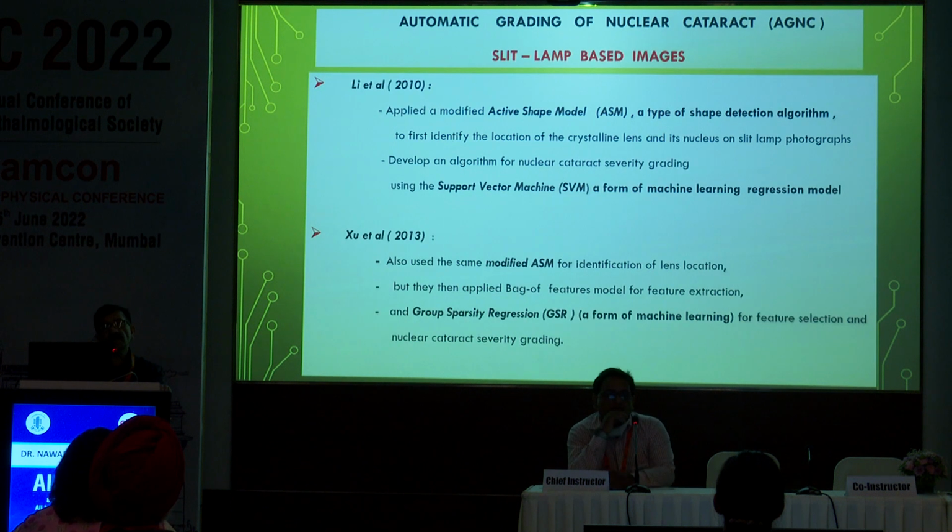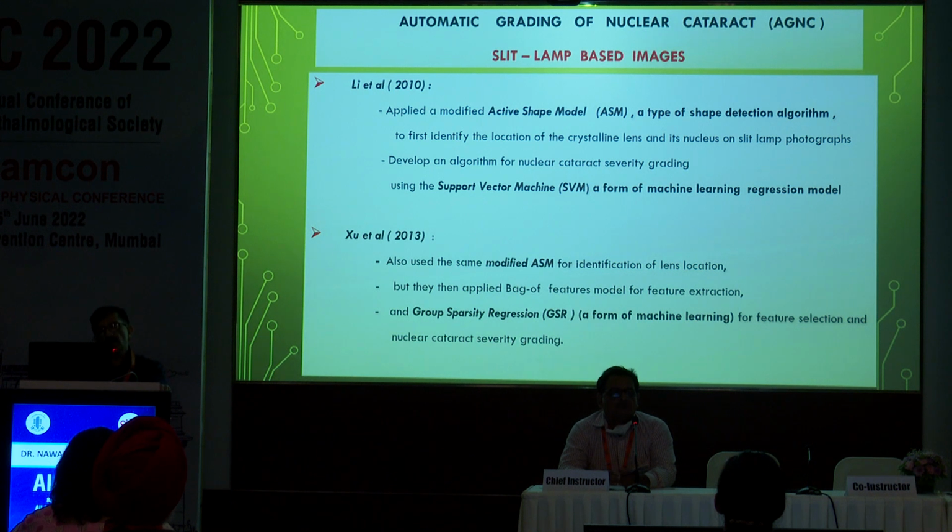Other studies have been done by Lee et al. in 2010. He applied a modified active shape model, a type of shape detection algorithm, to first identify the location of the crystalline lens and its nucleus on slit lamp photographs, and then to develop an algorithm for nuclear cataract severity grading using a support vector machine, a form of machine learning algorithm model, as has already been told by Dr. Bali.